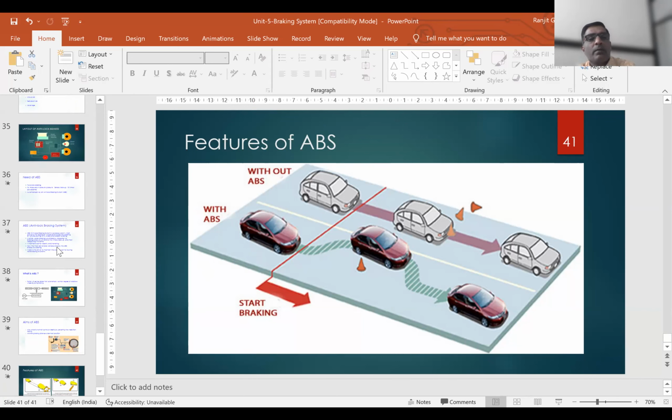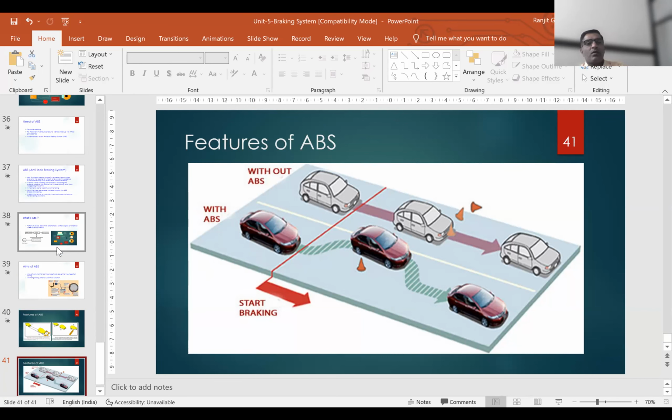Yes, sir. Okay. So this way we have completed this braking system chapter as well, but some part is remaining. What is remaining? Numericals on braking system plus numericals on the steering system. So that I will cover in the next lecture. So now I will start the next chapter, and that is suspension system and modern trends in automobile.